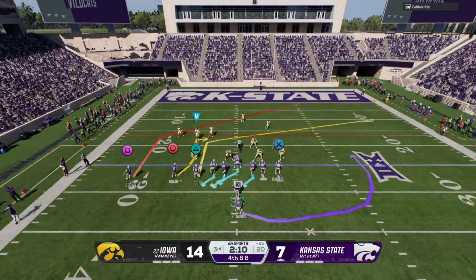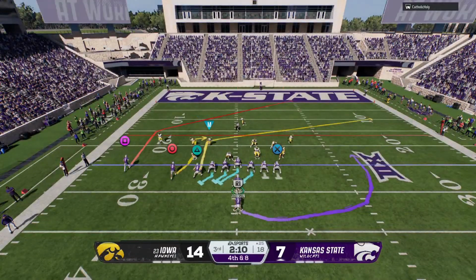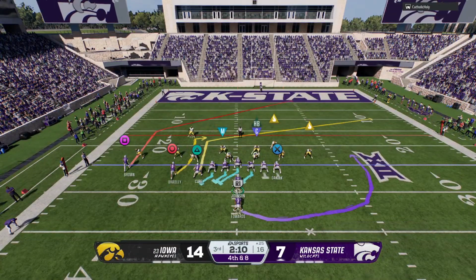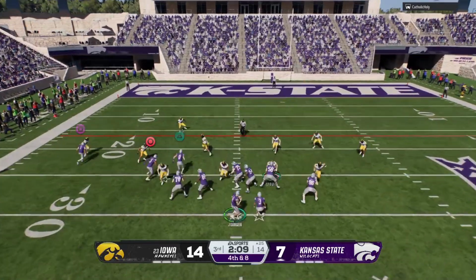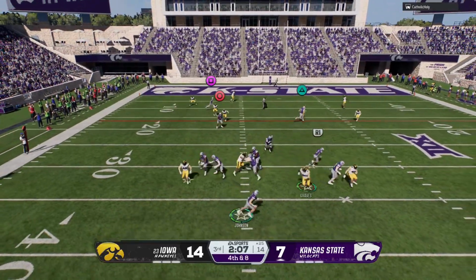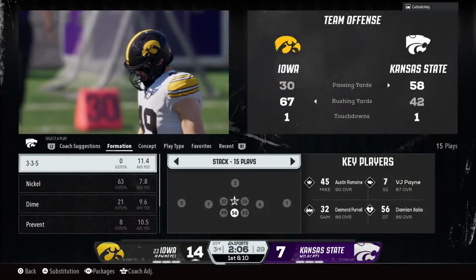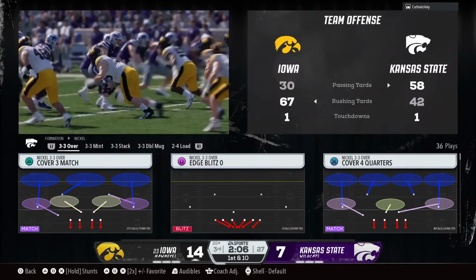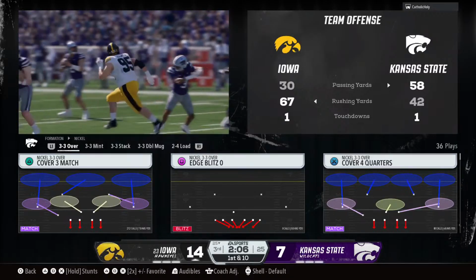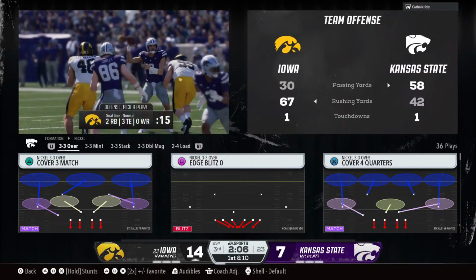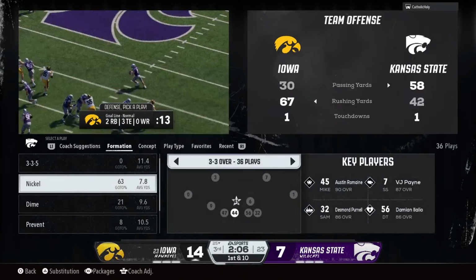On fourth down, Kansas State will try to move the chains. He'll try to throw and pick up the first down. Gets drilled as he throws. The big pressure on fourth down, and they'll get it back. Nice job by the defense. Great pass defense, getting in the lanes, doing a really good job understanding they were going to throw the football.